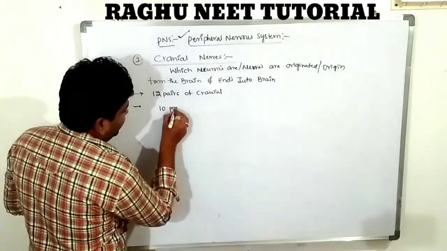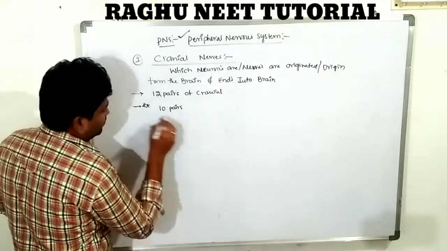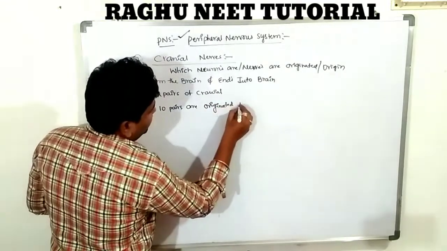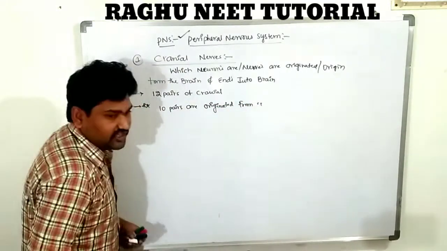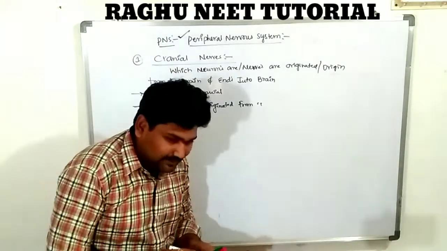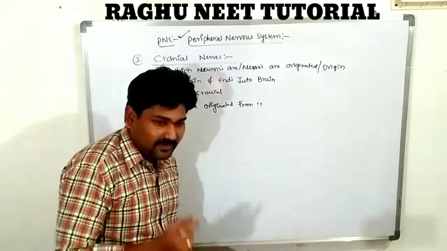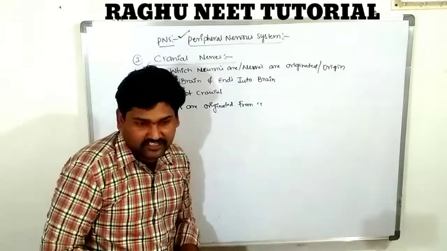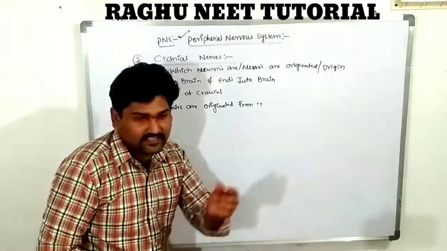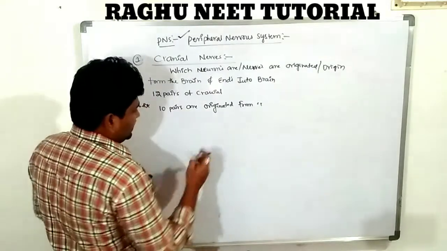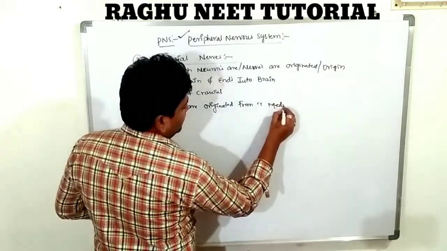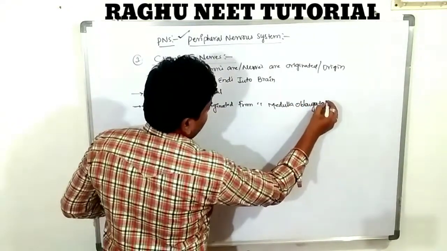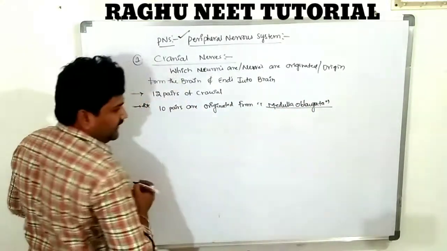So how many in these 12 pairs? 10 pairs, very important, 10 pairs are originated from the medulla oblongata. Medulla oblongata is nothing but the stem of the brain, the third portion, the hind brain, containing a long extension that is called the medulla oblongata. That is called the brain stem.